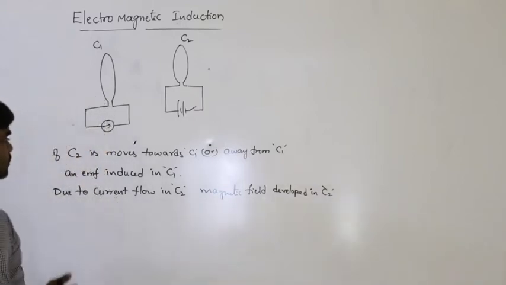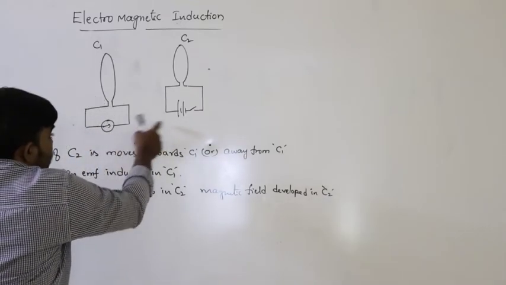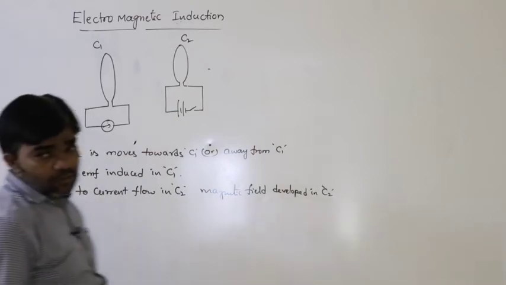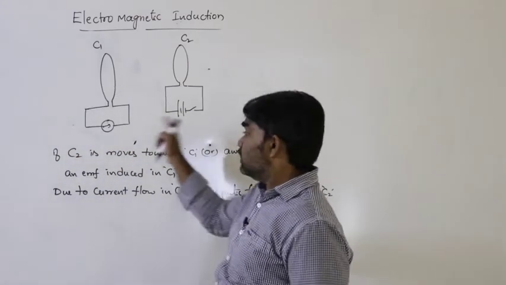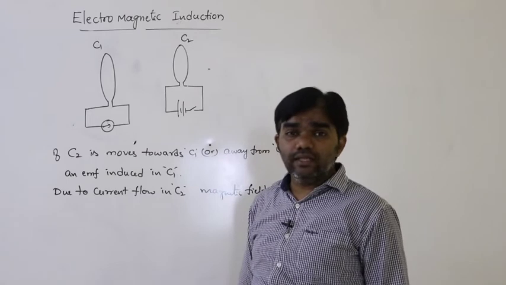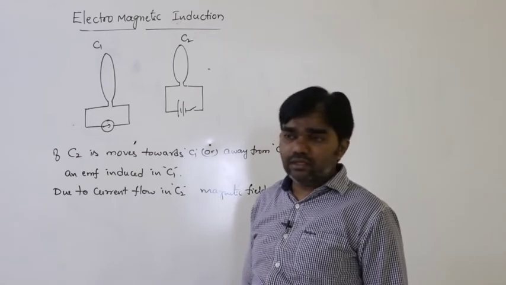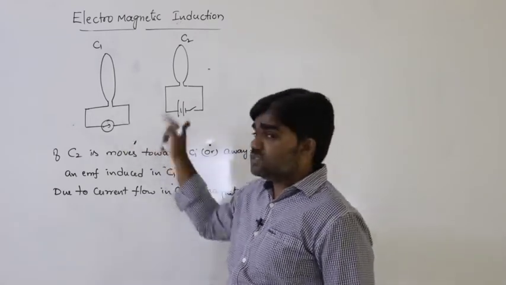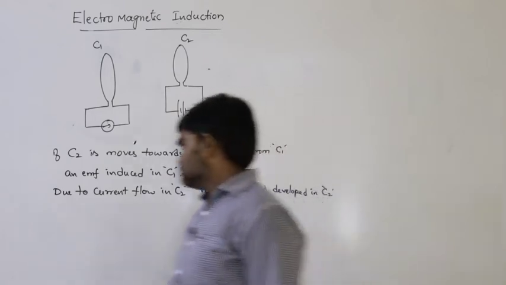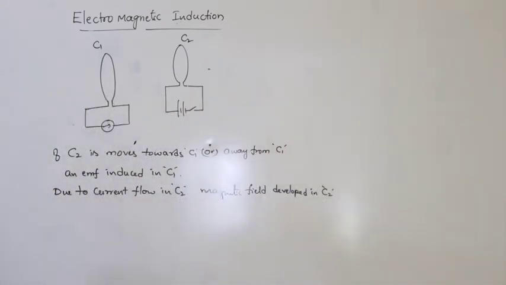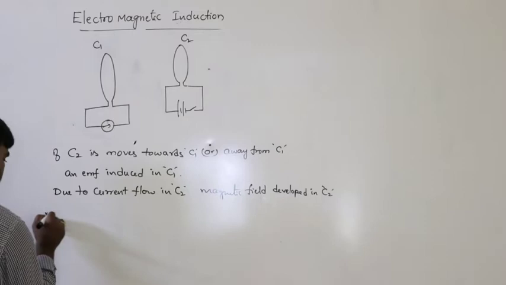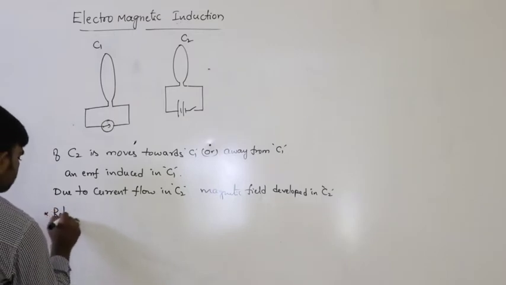So in this situation, relative motion between the two coils causes an EMF.